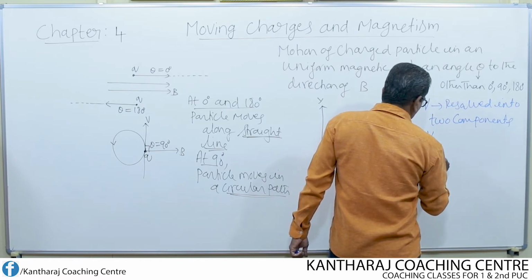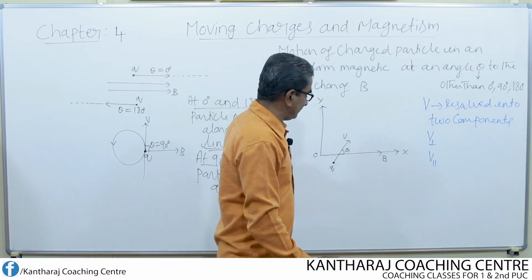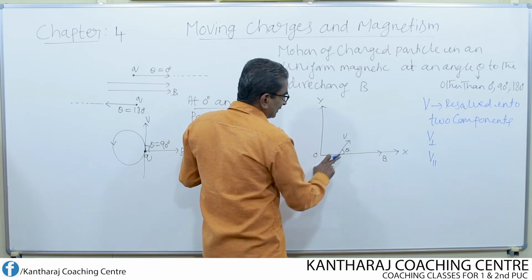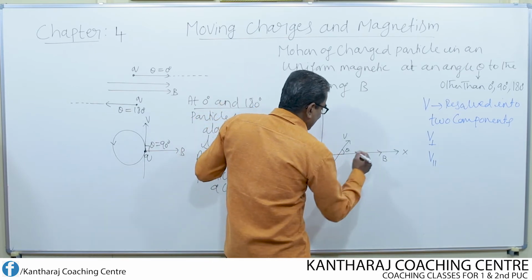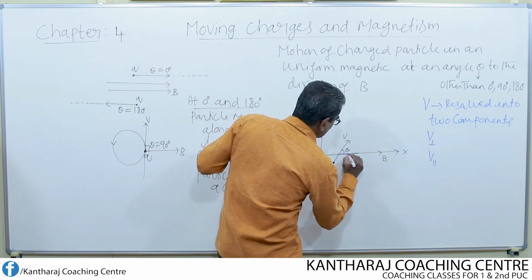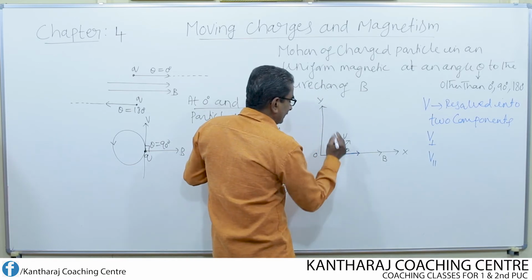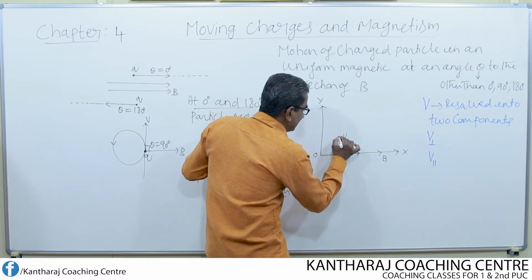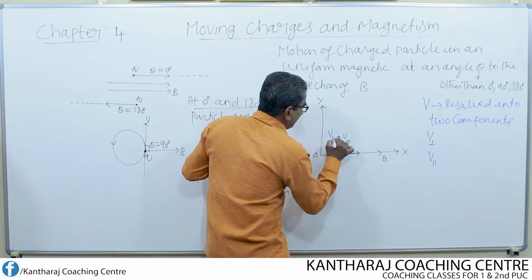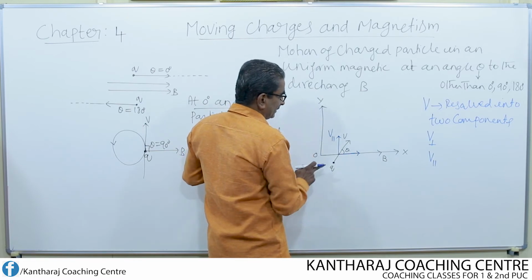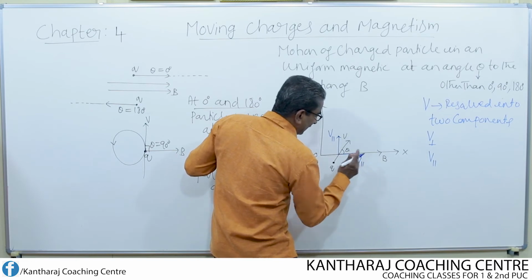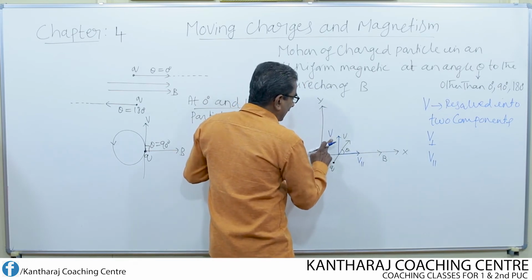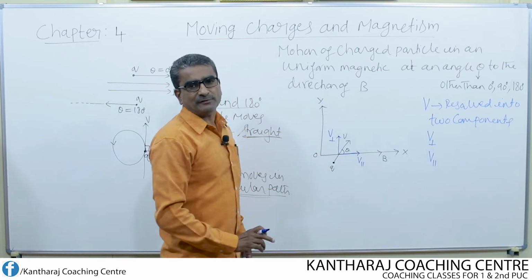One is V perpendicular and another one is V parallel. That means I split this velocity into two rectangular components, one along the direction of magnetic field and one along y-axis direction. We consider this as the parallel component, parallel to the magnetic field, and the perpendicular component, perpendicular to the magnetic field.